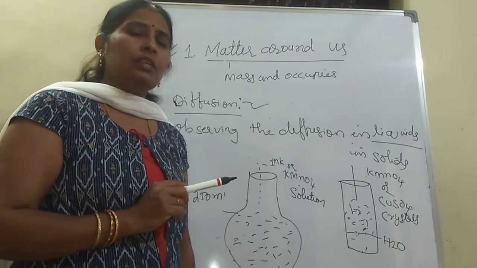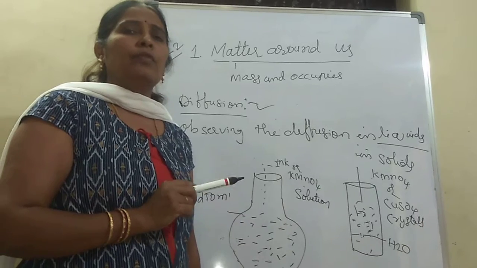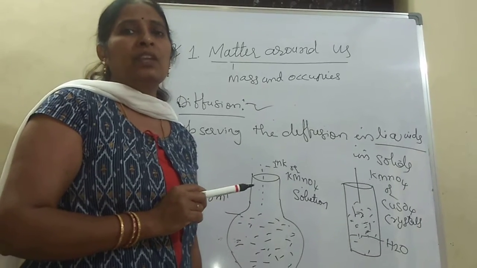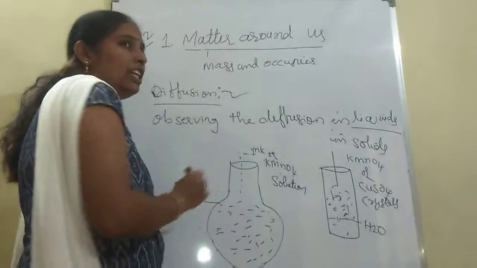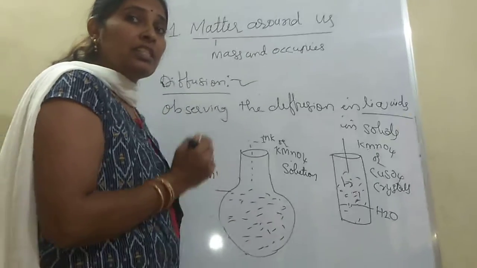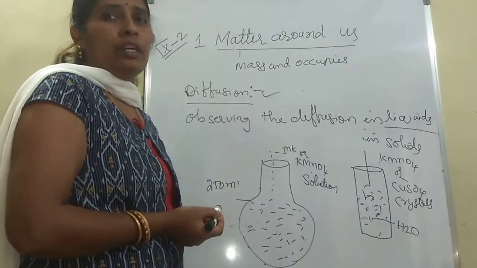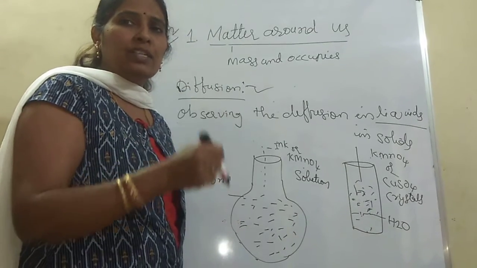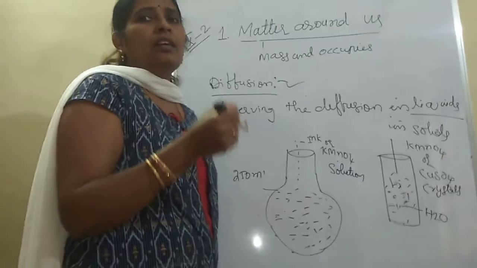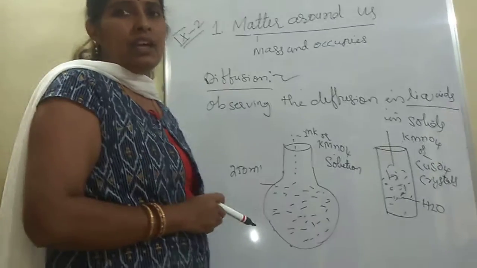Now we are going to see some important activity. Before that, uses of diffusion. Survival of aquatic animals is possible. Without oxygen, how is it possible to live? So oxygen dissolves in water and spreads in water. Due to that, survival of aquatic animals is possible.